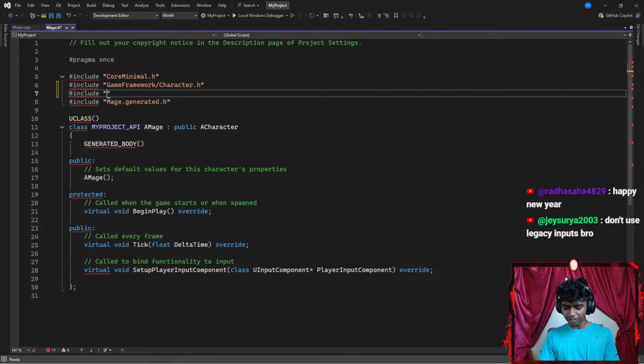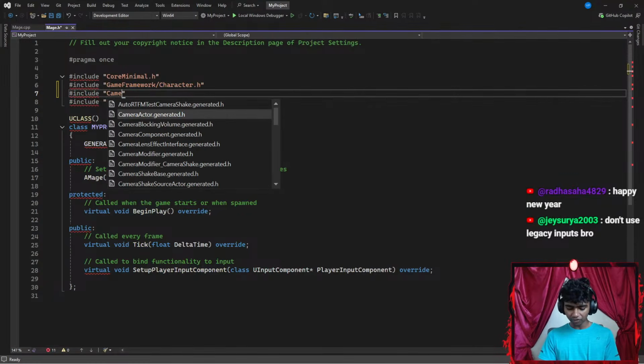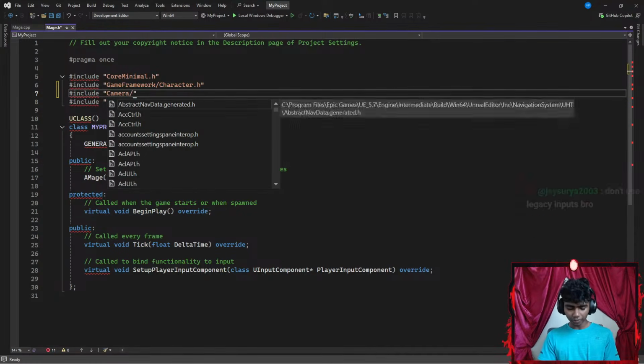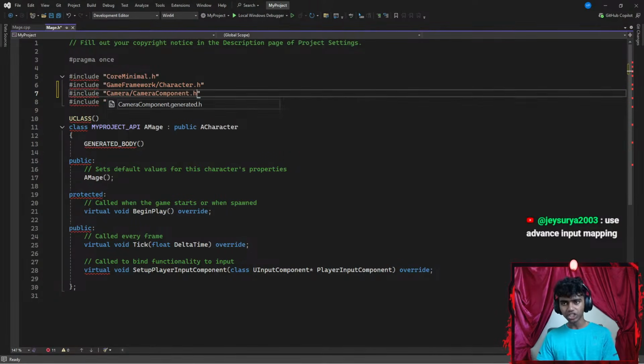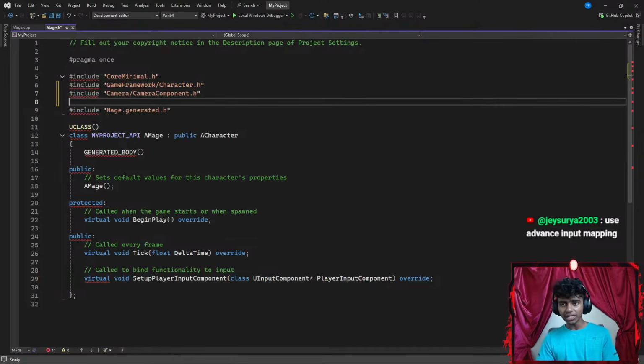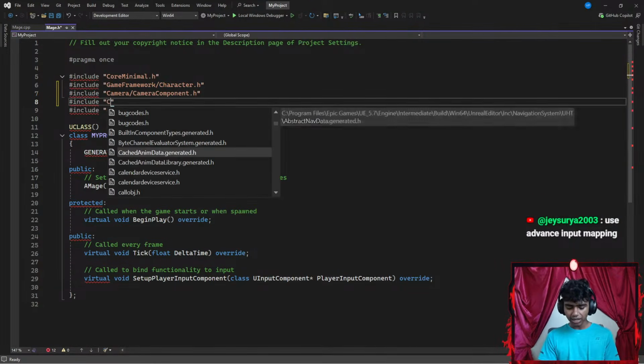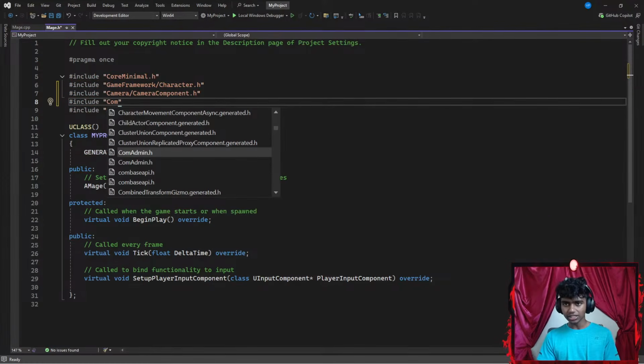That's it. Let's go with something like include. I want to include something from my camera. Let's say I want to include my camera components. Let's go with CameraComponent.h, which is the camera component and its header file. And then let's go ahead and include something from my components this time.